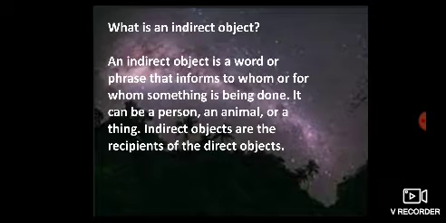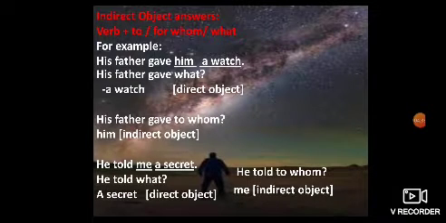It means that in the previous one you have learned what the direct object is and how you will find the direct object by putting the question what after your verb, and then you will get the direct object. Now, in this indirect object, you have to put the question whom or what. So, you will get the answer of indirect objects. Now, for the indirect object, you have to put to whom or for whom after the verb.